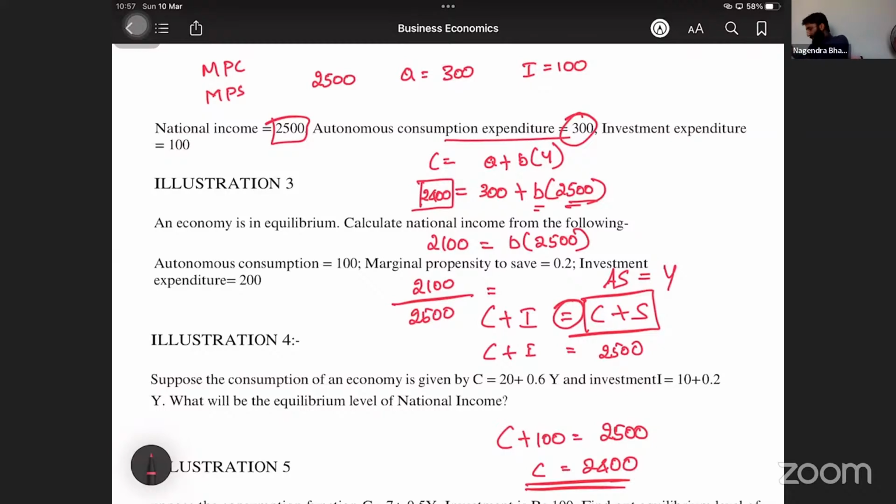I don't have my calculator. Can someone tell me the answer? My calculator has arrived. 2,100 divided by 2,500, answer 0.84. B is equal to 0.84.